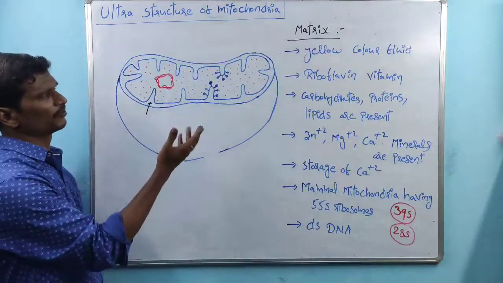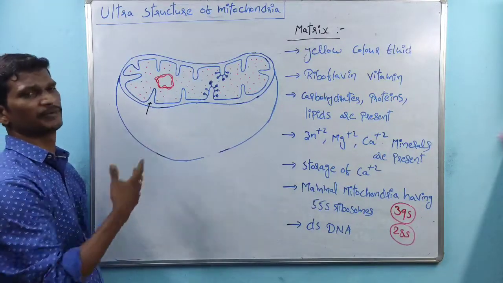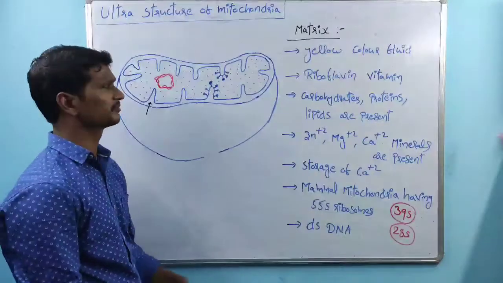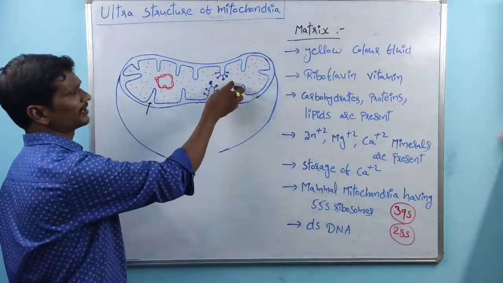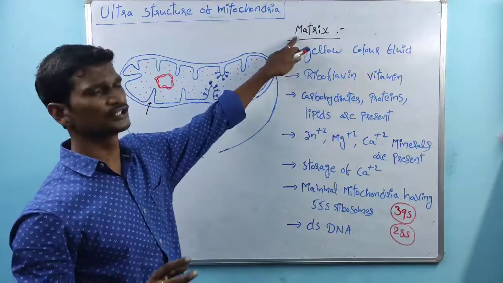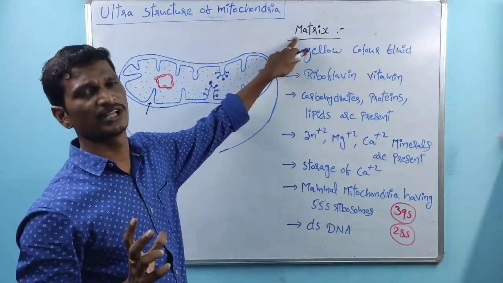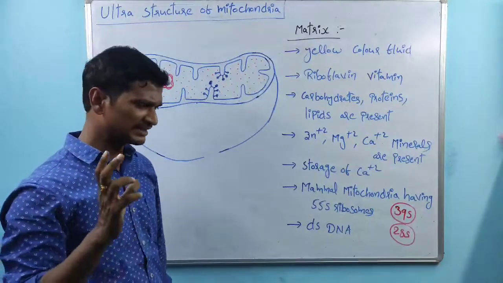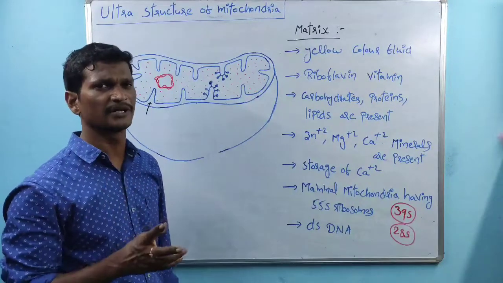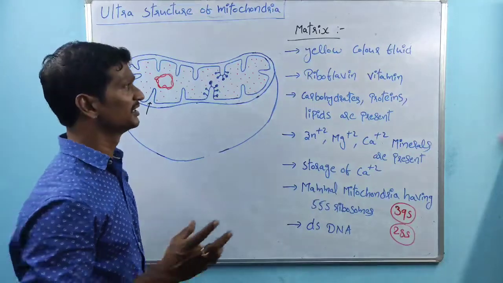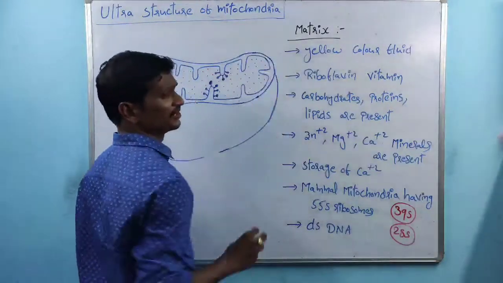Coming to the next part, after the outer membrane, the inner membrane, the perimitochondrial space. See, the fold structures are called cristae. After that, inside the inner membrane, there is a fluid-like substance. The fluid-like substance is called the matrix. Inside the inner membrane, there is a yellow colored fluid-like substance. That one is called the matrix.